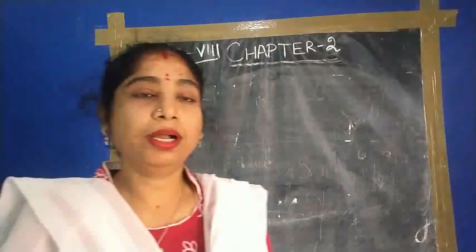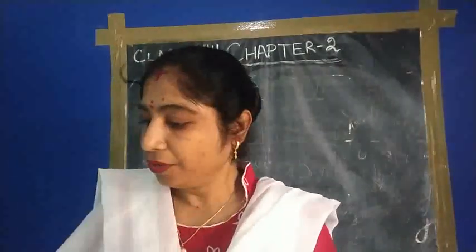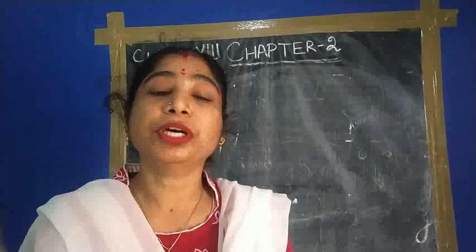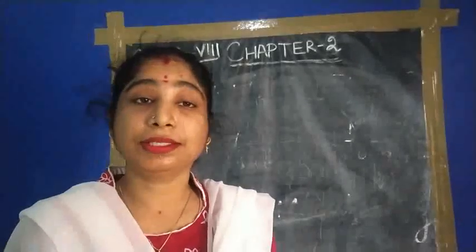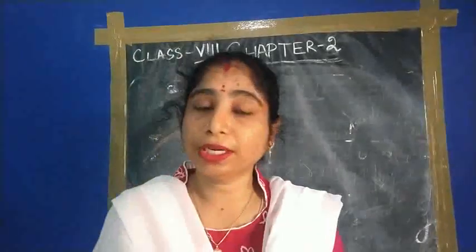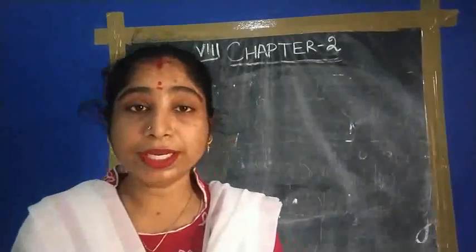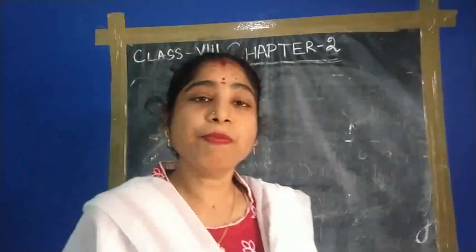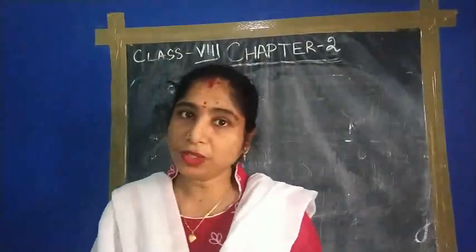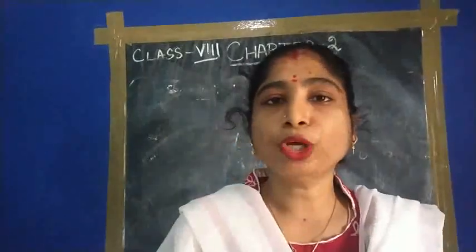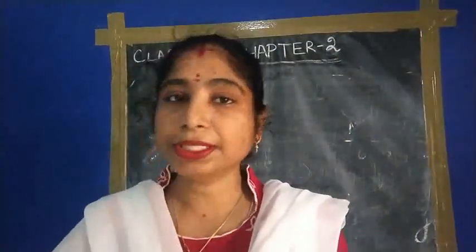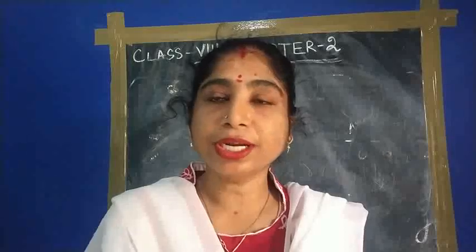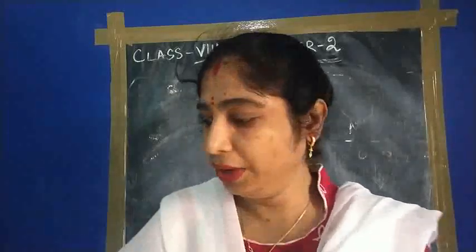Till now we discussed what a microorganism is. The organisms which are very tiny in structure and not visible to our normal eye are called microorganisms. The study of microorganisms is called microbiology, and the first microbiologist who discovered microorganisms is Anton van Leeuwenhoek.